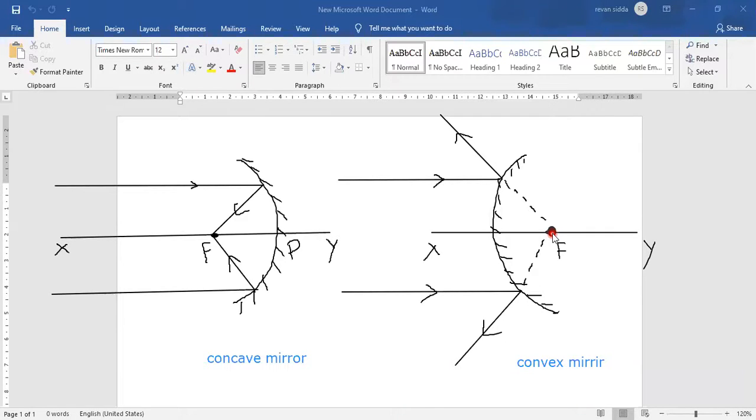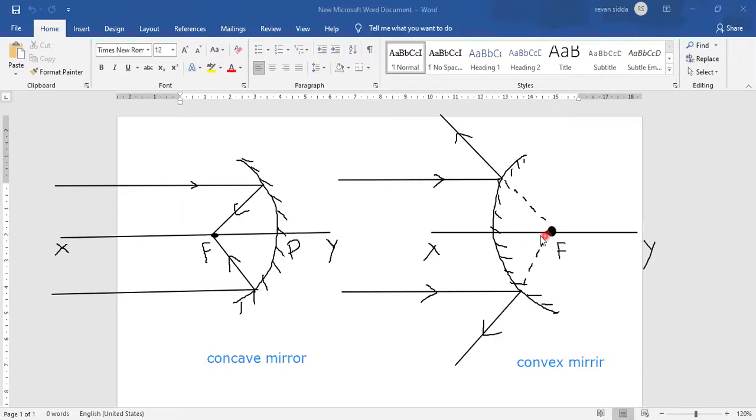So the definition you will have is: a ray of light parallel to the principal axis, after reflection, appears to diverge from the principal focus of the convex mirror.